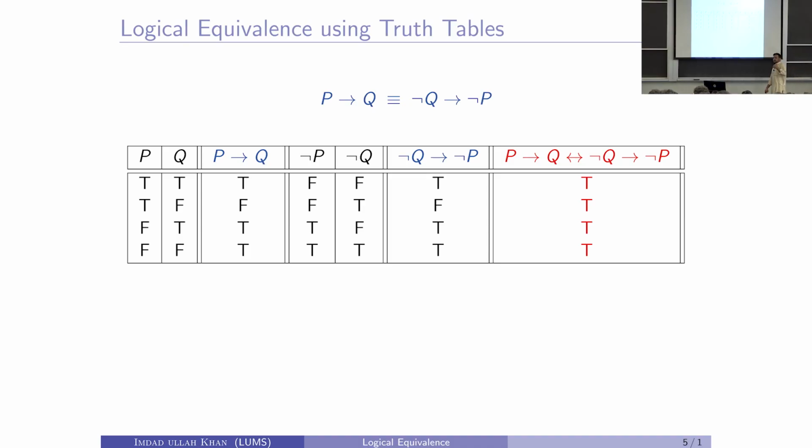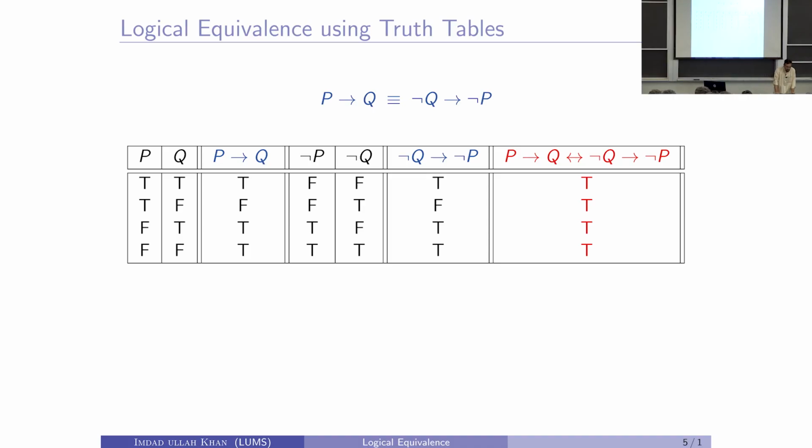Now, if you solve the Goldbach conjecture, then you will get an A. This is equivalent to saying: if you did not get an A, then you did not solve the Goldbach conjecture. These two are exactly the same statements, right? This does not say anything about whether you solved the Goldbach conjecture or whether you got an A. That is a separate matter of truth values, but for all possible values, the compound propositions are basically